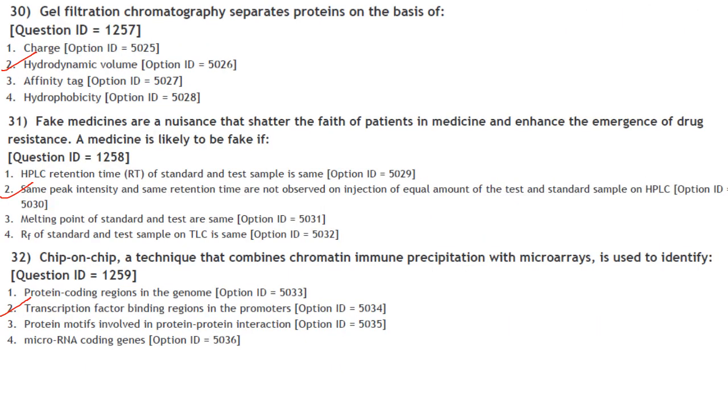Gel filtration chromatography separates protein on the basis of. So size exclusion chromatography is a method where separation of different compounds occurs according to their size, that is hydrodynamic volume, measured by how efficiently they penetrate the pores of a stationary phase. So the answer here is option 2, that is hydrodynamic volume.